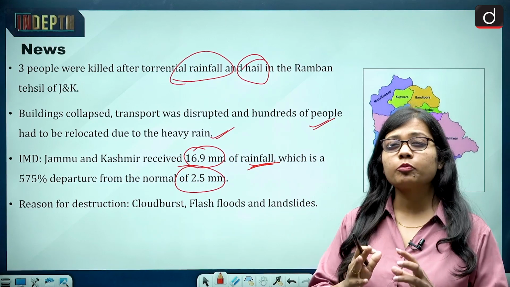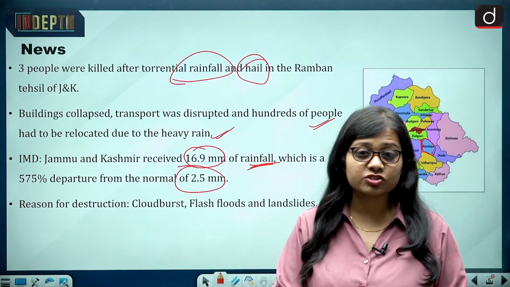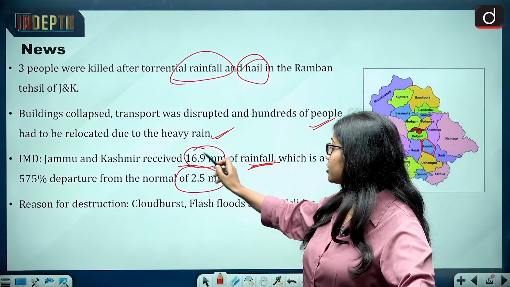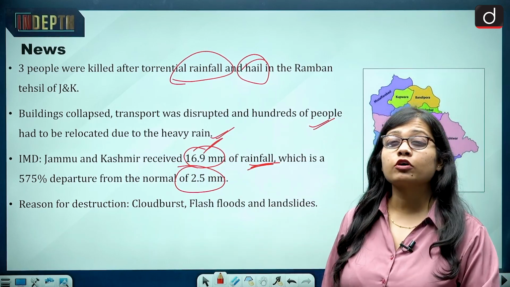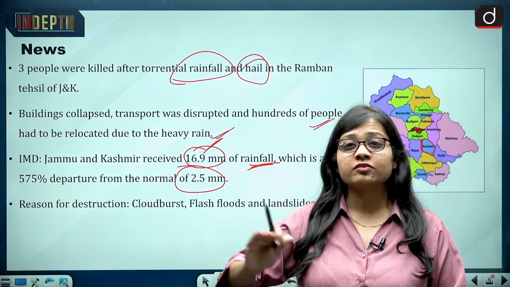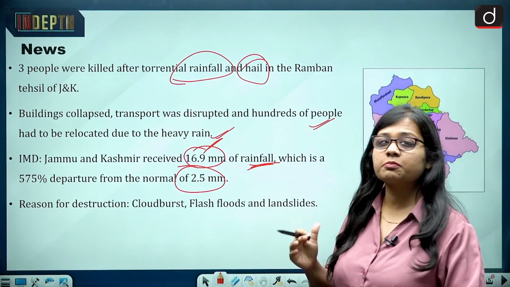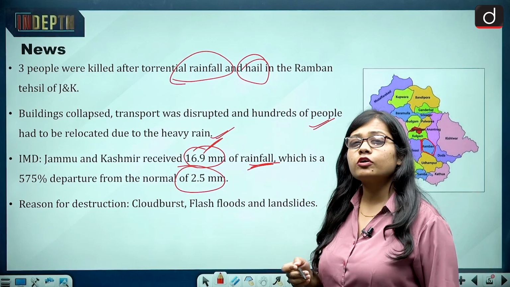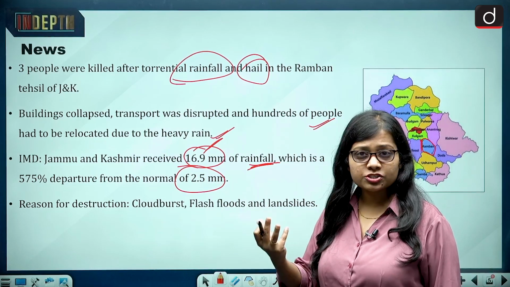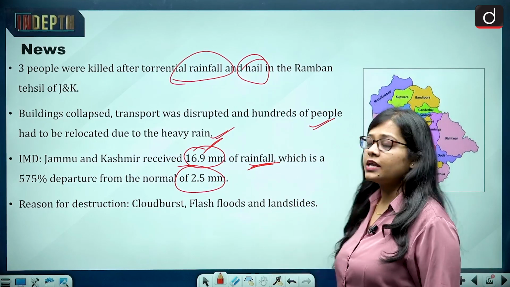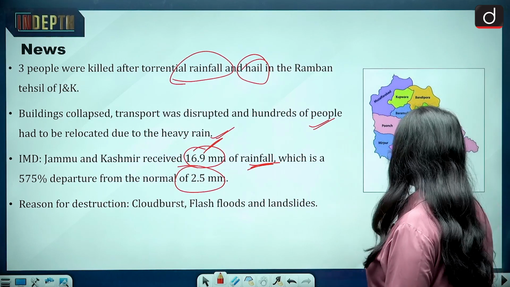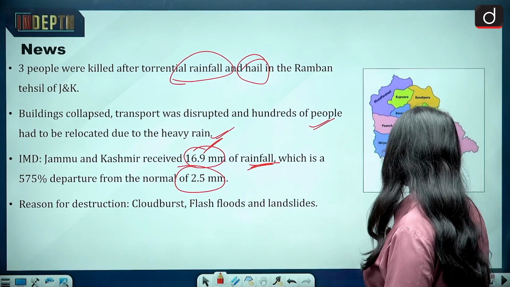So normally 2.5 mm of rainfall takes place in Jammu and Kashmir, and this time it is 16.9 mm of rainfall. So it is much higher as compared to the normal. The deviation has been much higher, and the reason for destruction has been said to be cloudburst, flash floods, and landslide. So cumulatively all three have caused a lot of destruction.